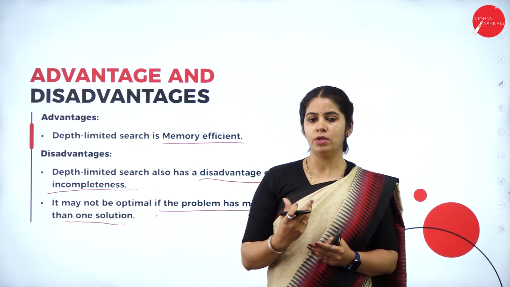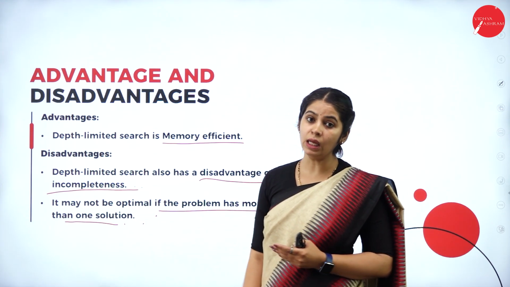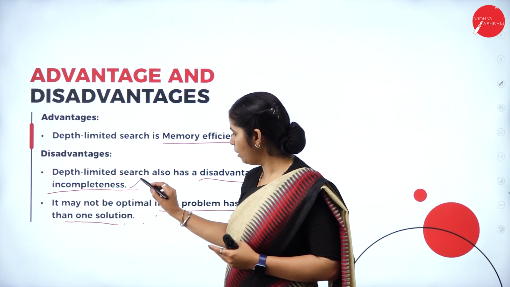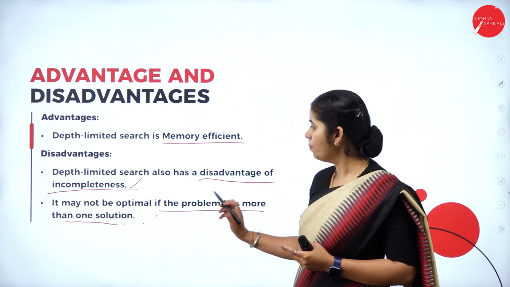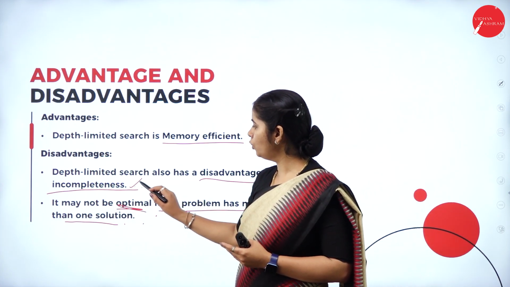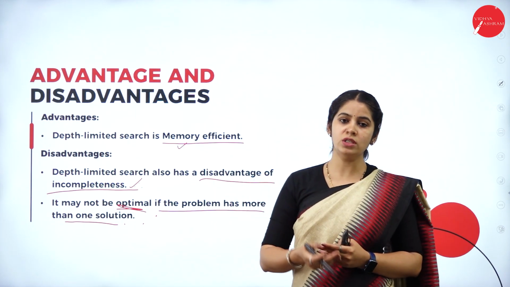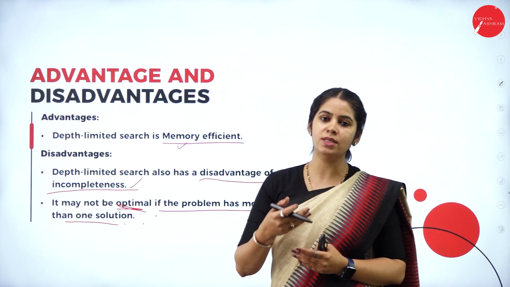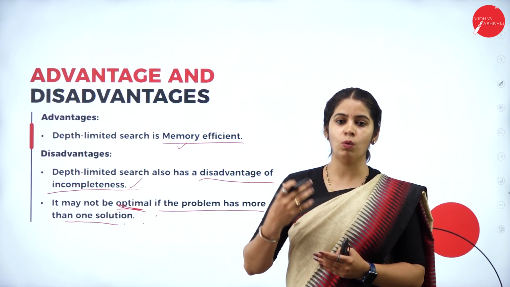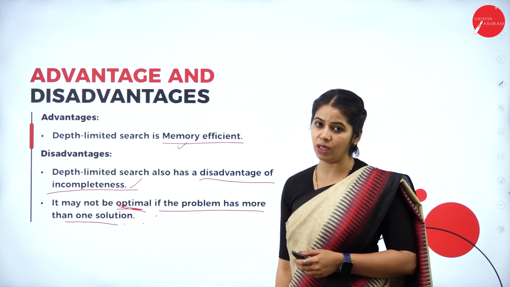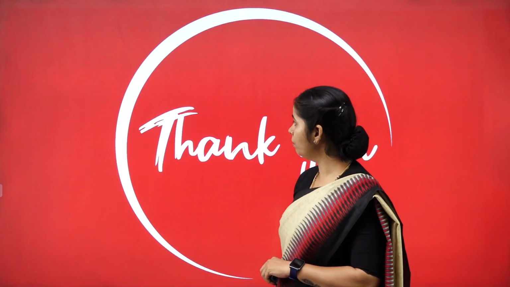It does not provide the optimal solution. So the major disadvantages are incompleteness and no optimal solution. These are the two major disadvantages. And the advantage is that it is memory efficient, since we are providing a limit for the searching, so the nodes required to be stored are fewer. So these are the advantages and disadvantages of depth limited search.